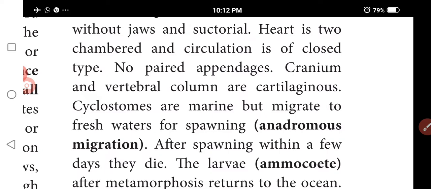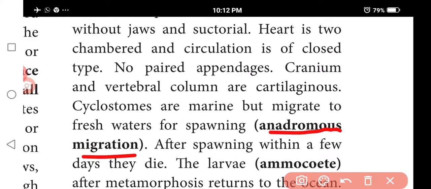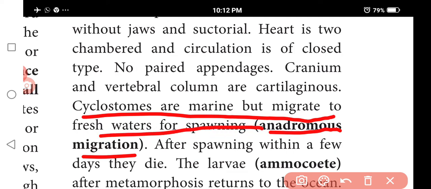So anadromous means the fish live in the sea but migrate to freshwater to breed. Adult fish usually remain in the sea for 2 or 3 winters but sometimes only one. Then the adults return to freshwater and spawn after changes occur in color and external features. That is the anadromous migration. So cyclostomes are marine but migrate to freshwater for spawning.